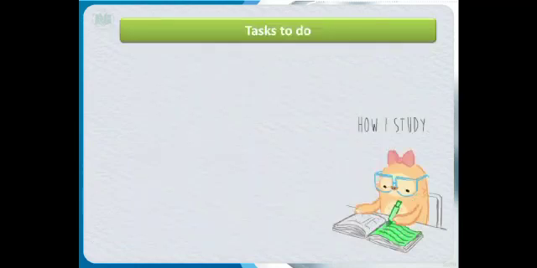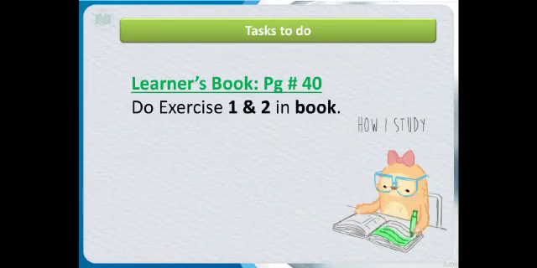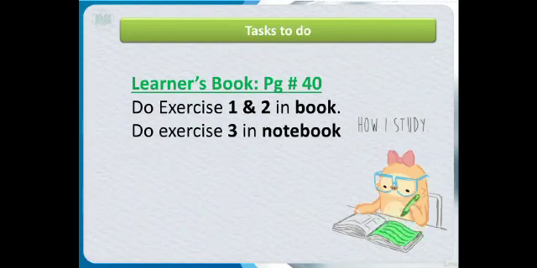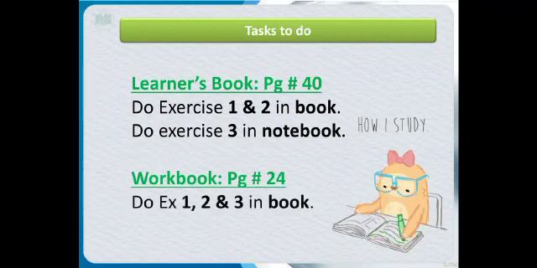What you have to do in the learner's book, page number 40, you have to do exercises 1 and 2 in the book. And you have to do exercise number 3 in your notebook. Then in the workbook, page number 24, you are going to do exercises 1, 2 and 3, and all these exercises you will do in your book. I hope you understand this lesson.